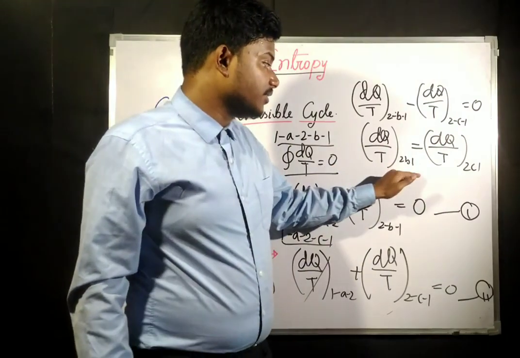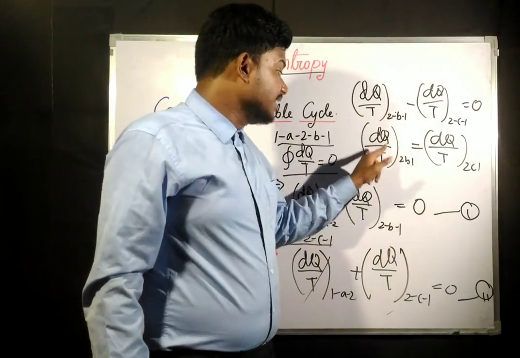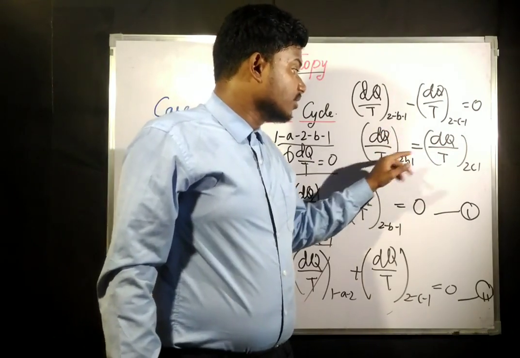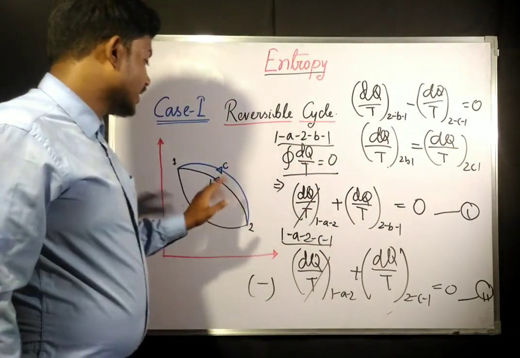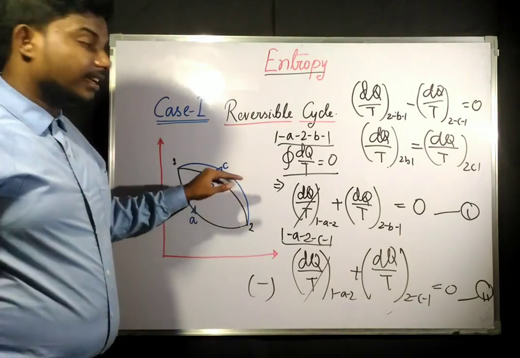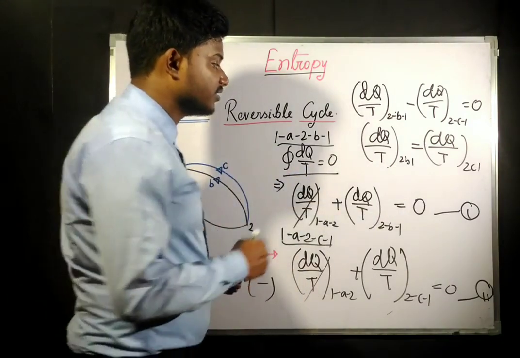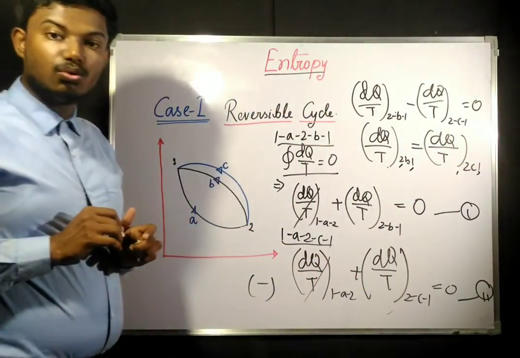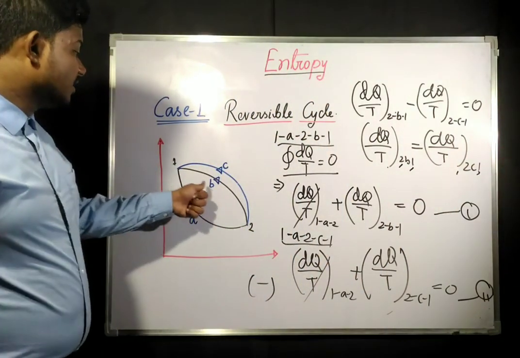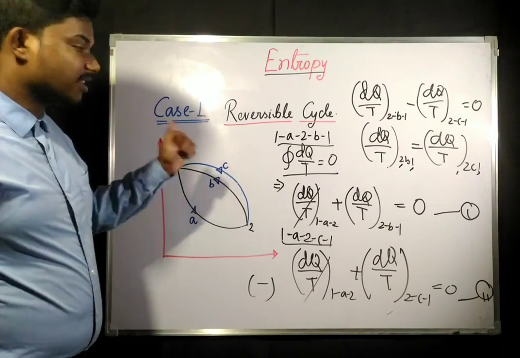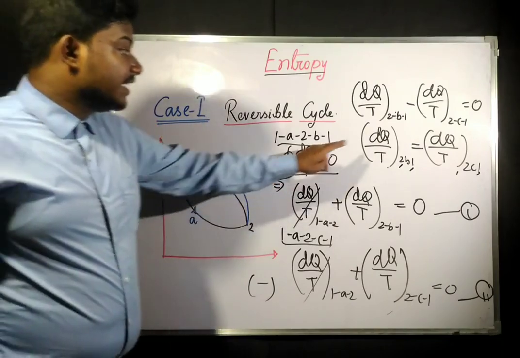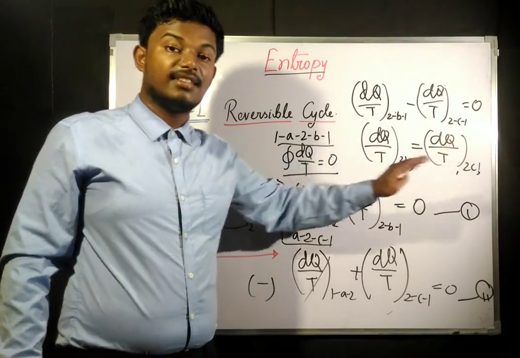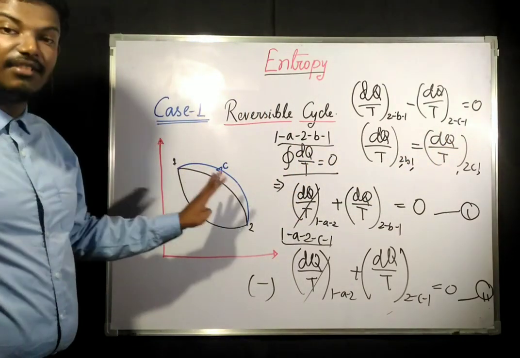Now if you see here, you can say that the dq by t term is not going to be dependent upon the path. It only depends upon the endpoints of the system. 2 and 1 are the endpoints of the system. That means whether it is path B or path C or path A, dq by t is going to be the same for all the cases, provided that this cycle is a reversible cycle.